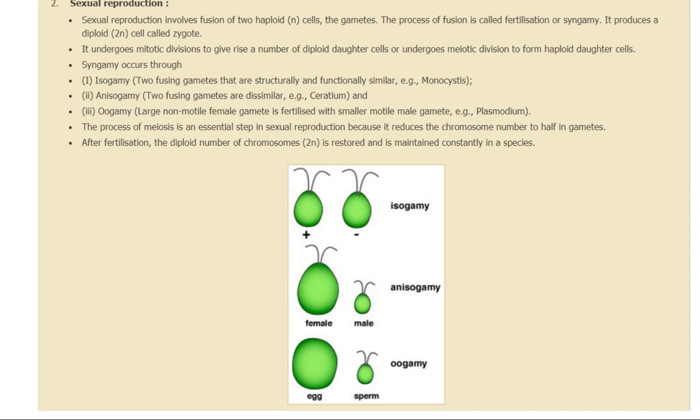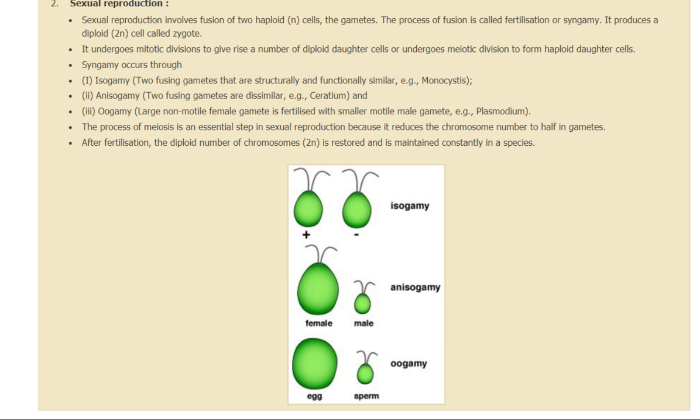Now, sexual reproduction basically means there is an exchange of genetic material, because here it is a very elementary stage where sexual reproduction cannot take place on a large scale. So sexual reproduction basically involves the fusion of two haploid cells, the gametes. The fusion of the nuclei of these two gametes is called fertilization or syngamy. It produces a diploid cell, that is called the zygote.